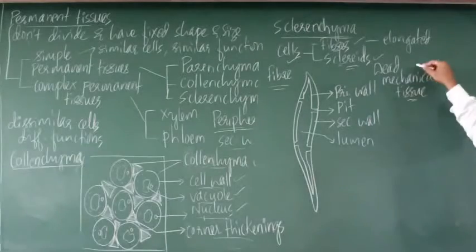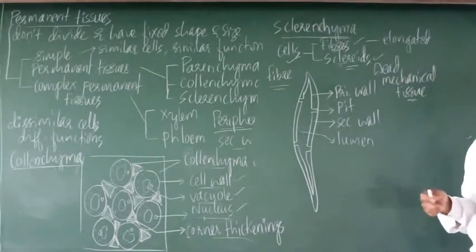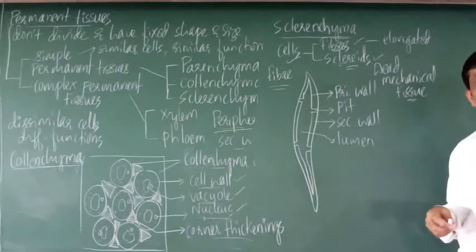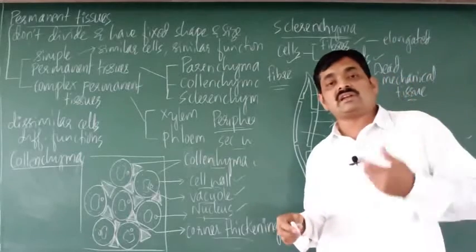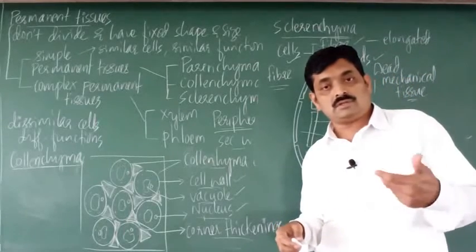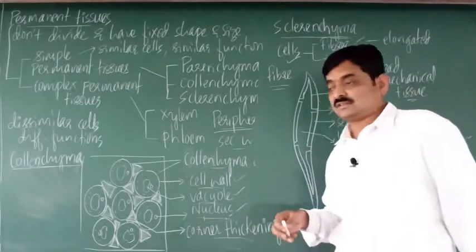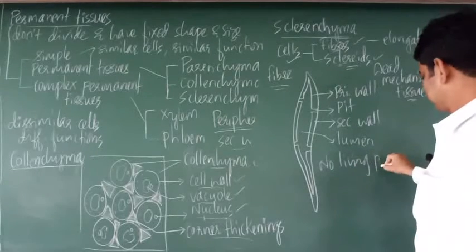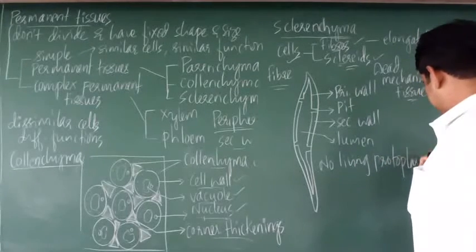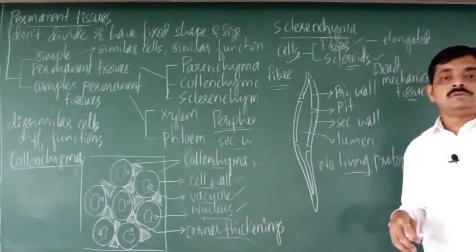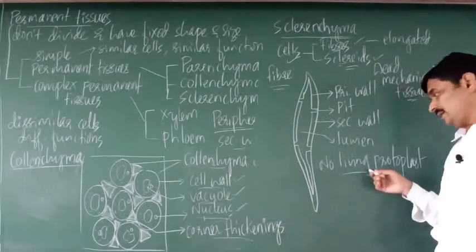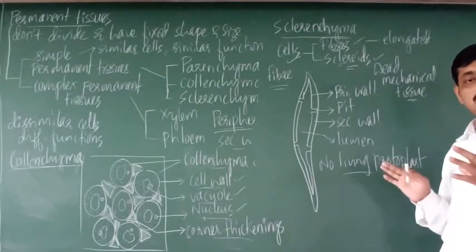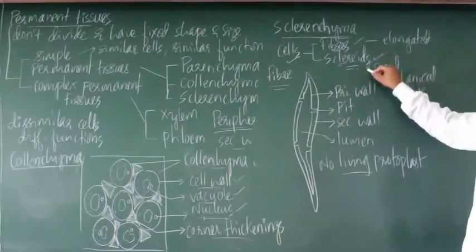Sclerenchyma is commonly called dead mechanical tissue. Dead because it is not living. At maturity, when sclerenchyma cells become mature, they die. Sclerenchyma cells don't have a living protoplast, meaning the cytoplasm and nucleus are absent. Because of that, they are called dead.